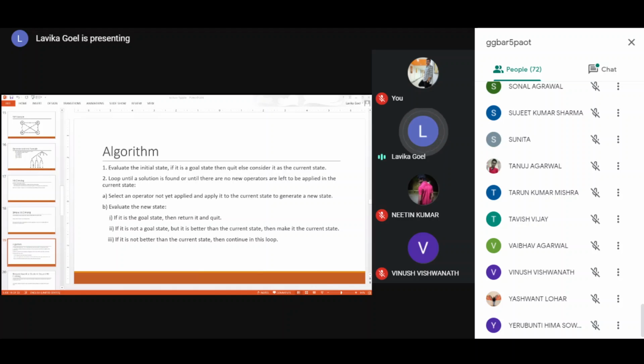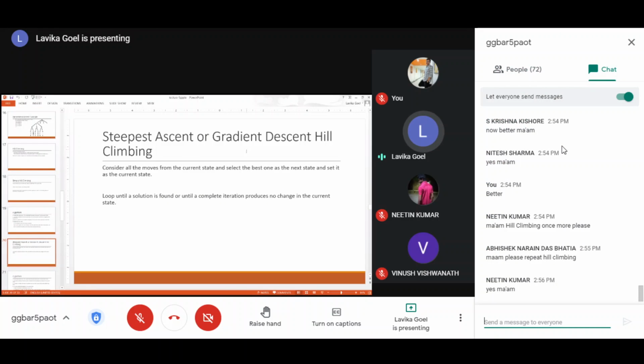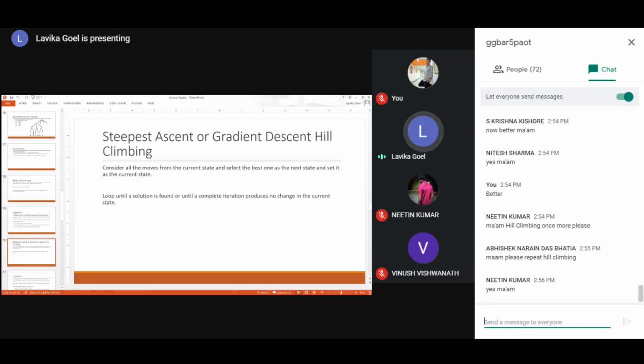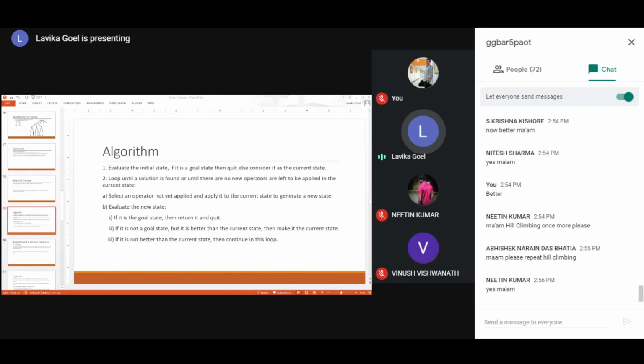So this is the algorithm for what I just explained for simple hill climbing. There are two types of hill climbing heuristic search technique. Simple hill climbing, this is the algorithm for that. And then we have steepest ascent hill climbing, which we also call gradient descent hill climbing. So simple hill climbing I was explaining to you. This is just the algorithm which I have just explained to you. The algorithm is the same thing which I explained.